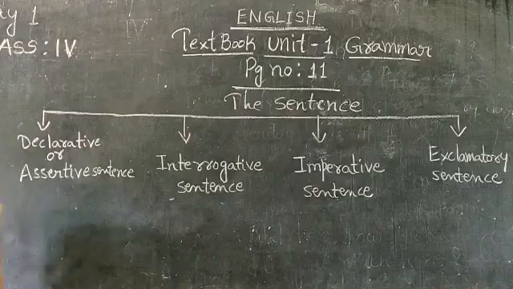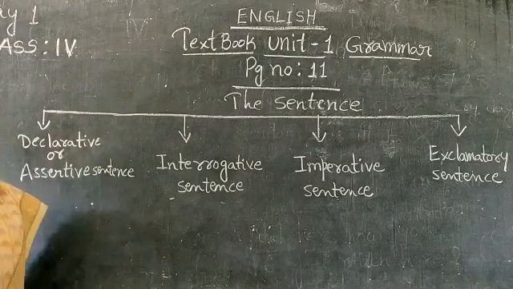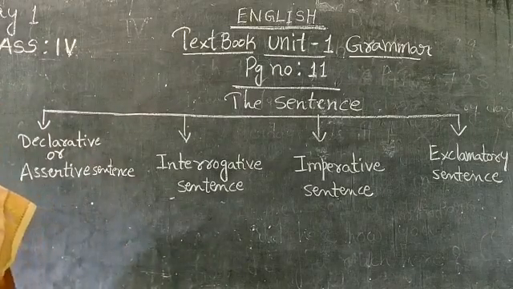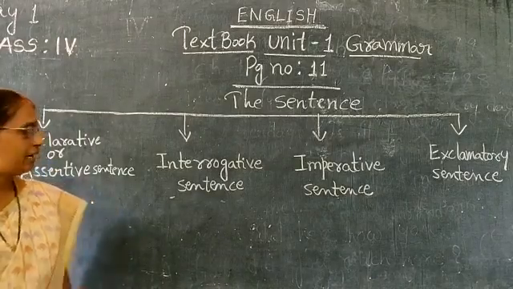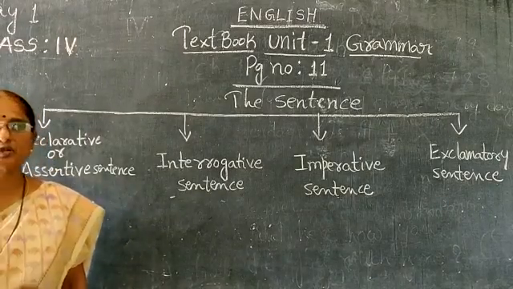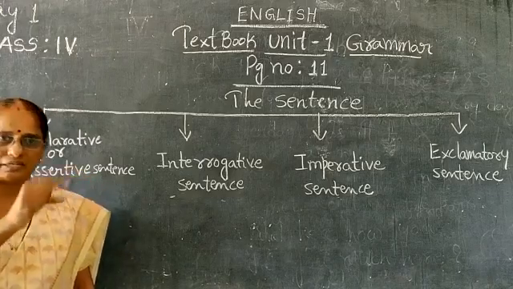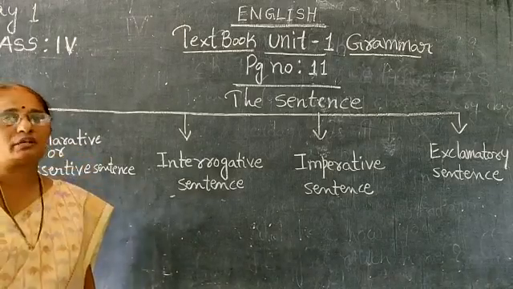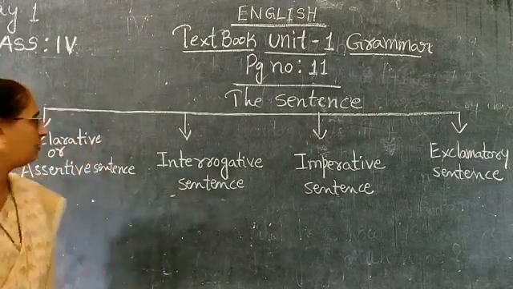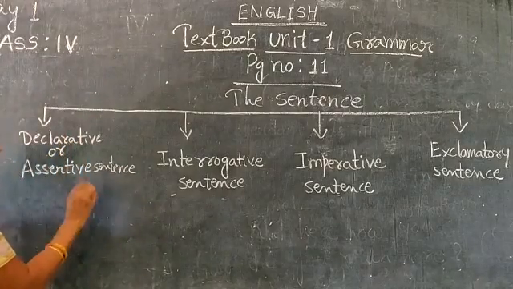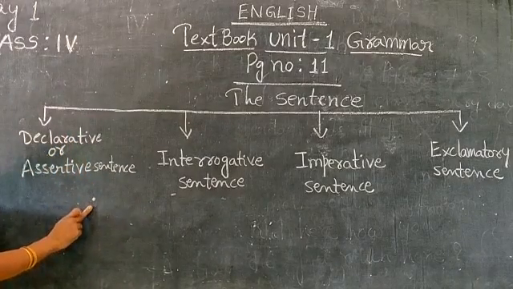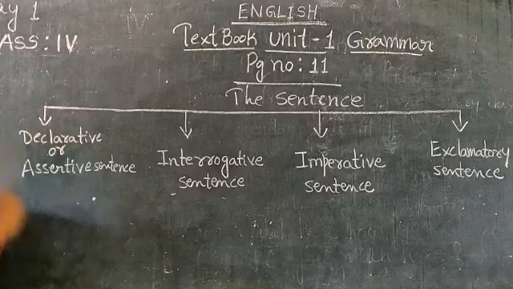What symbol do we have to put? Full stop. Reena has gone to the market. I am going to the cinema theatre to see a movie. Like, I am going to my grandmother's house to attend a party. These are all sentences you are telling to others or readers, called a declarative sentence or assertive sentence. We have to put the punctuation mark called full stop, children.